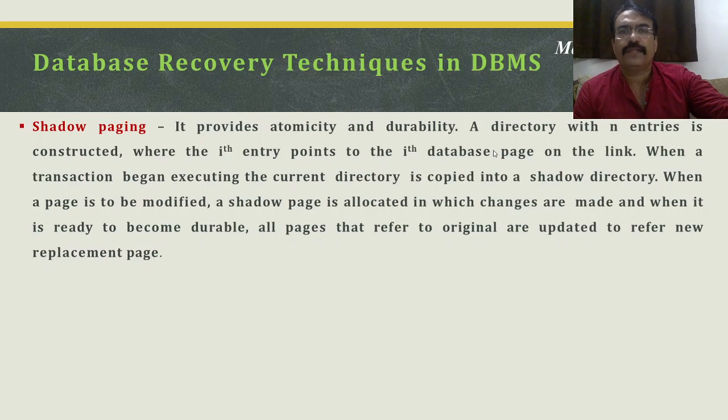where the original data is not damaged and all the changes are made in the shadow page. Once we are sure that all the changes are reflected properly, the shadow page becomes the original page, and the previous page is either discarded or kept in the backup. Of course, there is the overhead of creating a shadow page, maintaining a directory, the pointers, and two copies of it. It is tedious, but the best technique. Shadow paging is many times used when the data is very crucial, very critical, and very important.